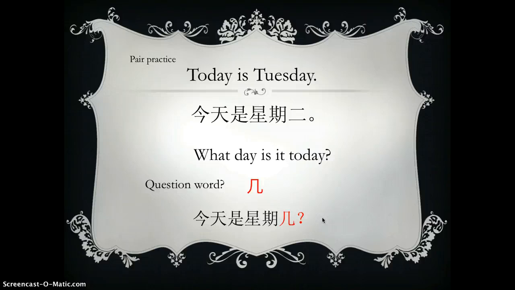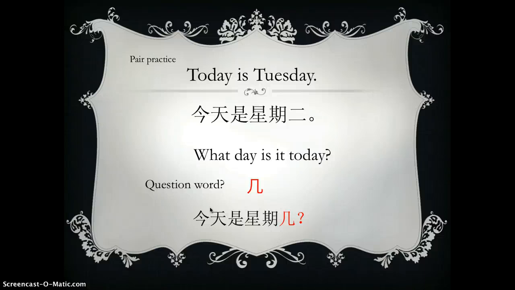So how do we say what day was it yesterday? You just change today into yesterday, and you get a sentence, right? 昨天是星期几? How about tomorrow? It will be 明天是星期几? So that's just about this lesson. It's quite similar to what we did in the last lesson. Do you still remember the format for the date, like number plus month and number plus day, like January the 20th, that will be 1月20号.